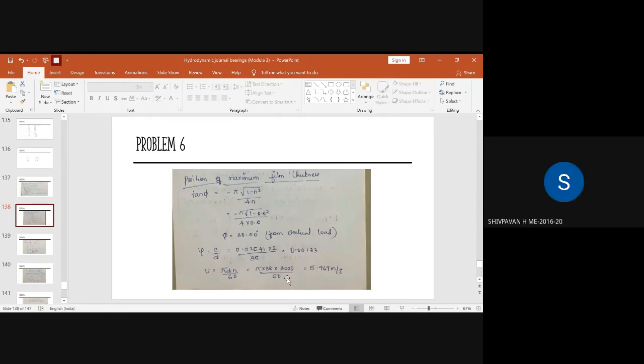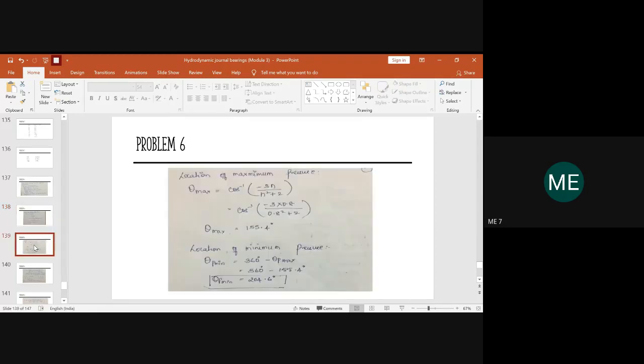Ma'am, 1.33 into 10 power minus 3. Yeah, the same thing. Kindly note down the diametrical clearance ratio; you can write it as 10 to the power of minus 3, or else you can show it in decimal. Both are the same. So now you have found the diametrical clearance value.